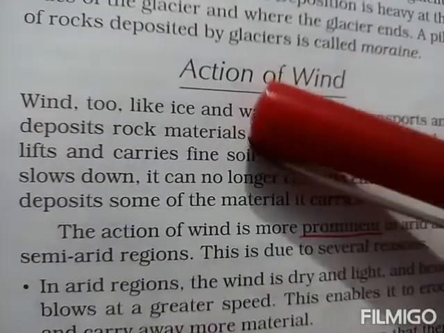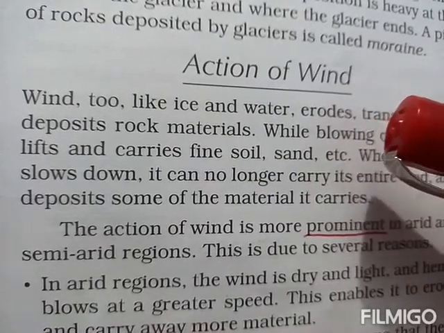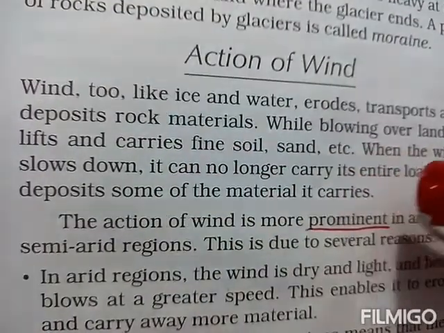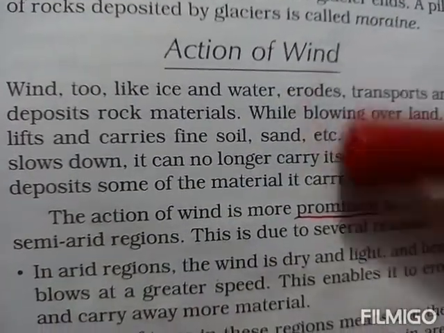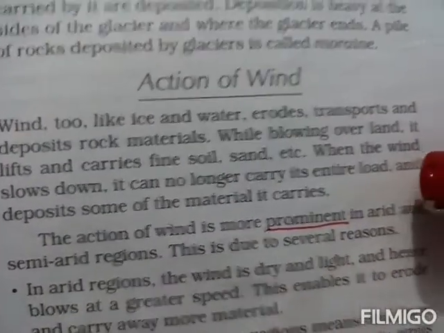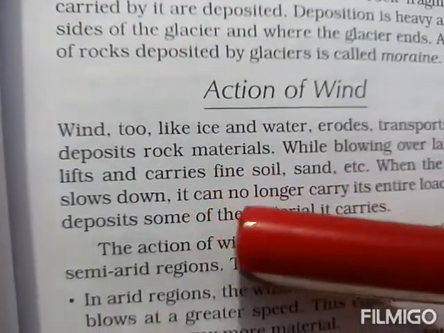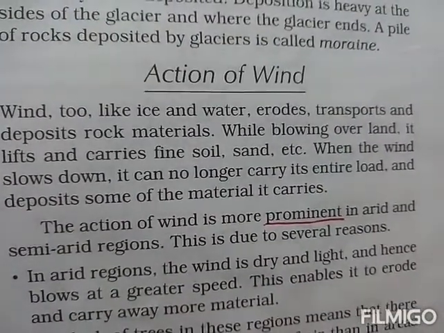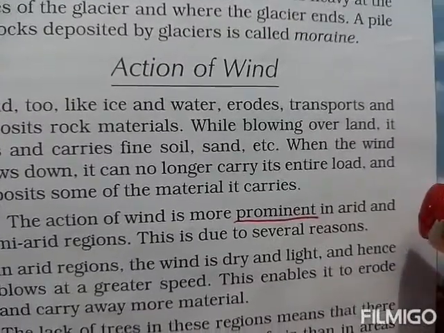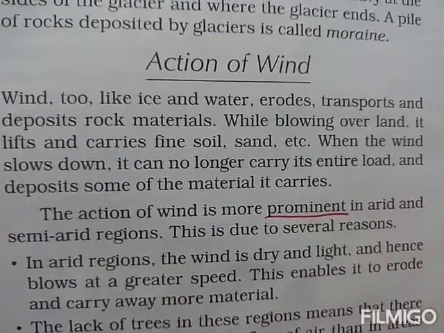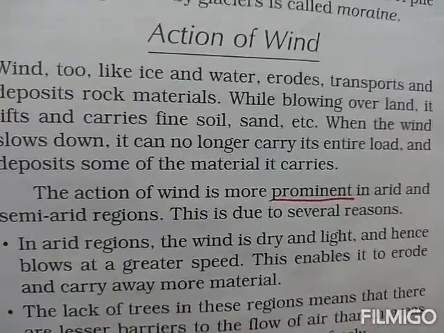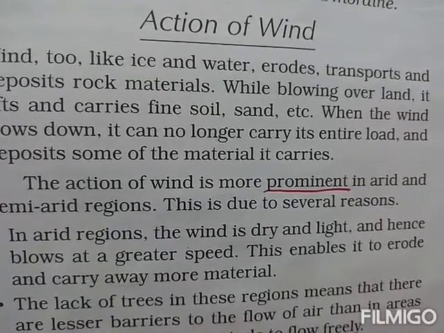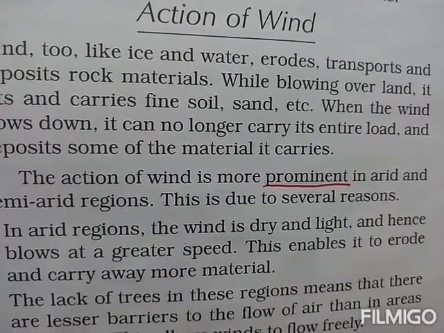Now then, action of wind. How is wind responsible to change the landforms? What is the role of wind? Wind, too, like ice and water, erodes, transports and deposits rock materials while going over land. It lifts and carries fine soil, sand, etc. When the wind slows down, it can no longer carry its entire load and deposits some of the material it carries. Students, wind action is the most common in deserts. Wind also works like ice and water. It erodes, transports and deposits rock materials.